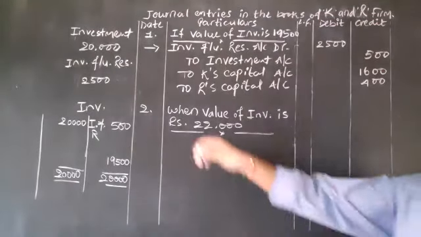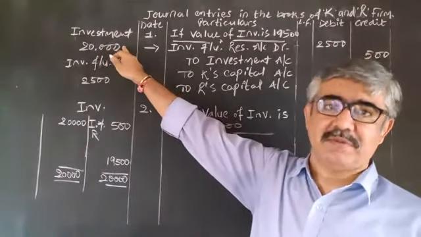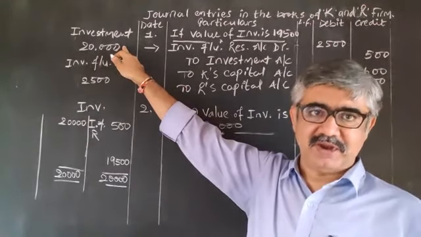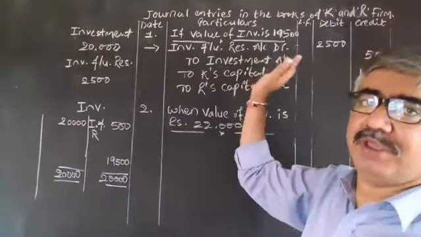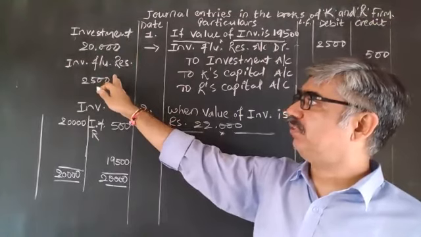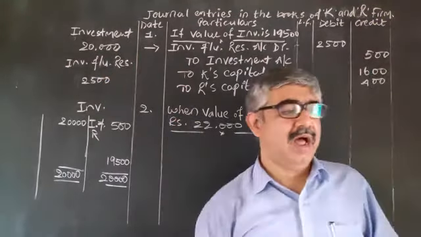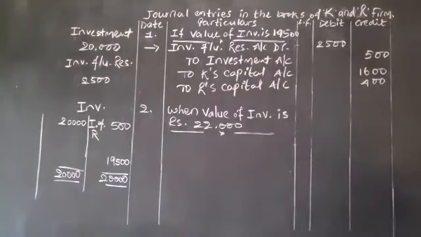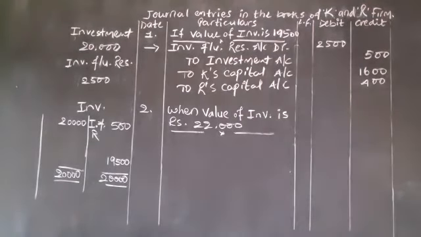See, the value is again 20,000 because this is the basic information. It will not be 19,500. We completed that topic over here. Now again, the value is 20,000 and the fluctuation reserve is 2,500. And now in the adjustment they say, if the value of investment is 22,000, then what to do?